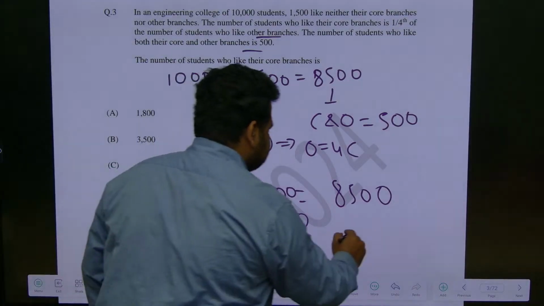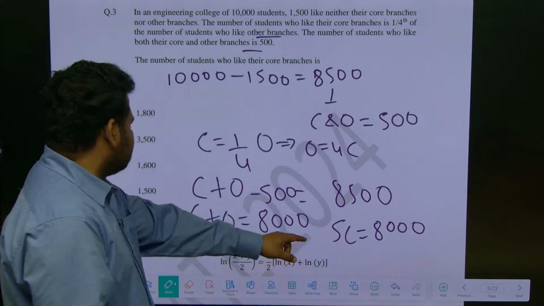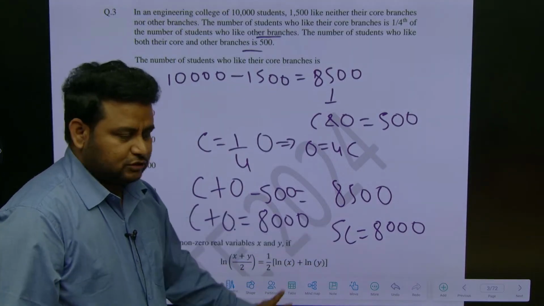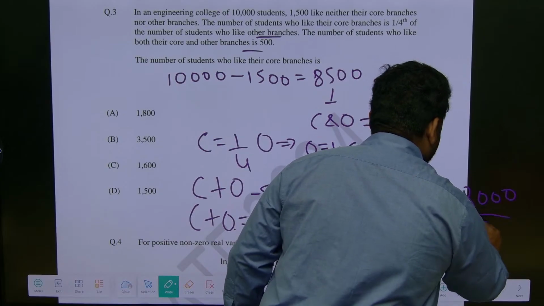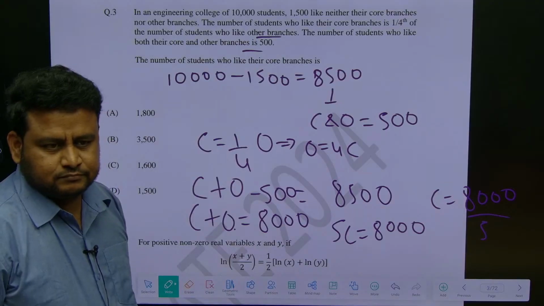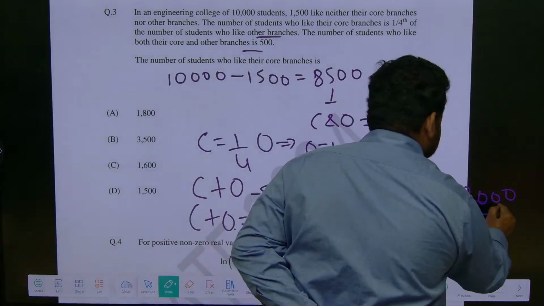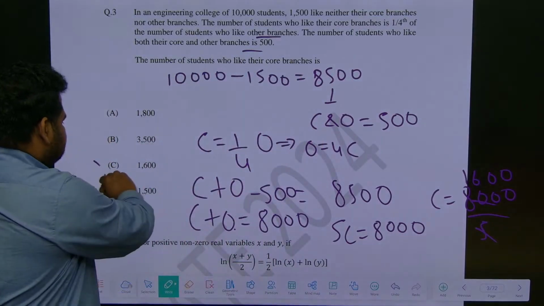4C. Okay, 4C plus C is 5C is equal to how much? 8000. So C is equal to how much? 8000 by 5. What will we get? 1600. Correct, no? This is the answer.